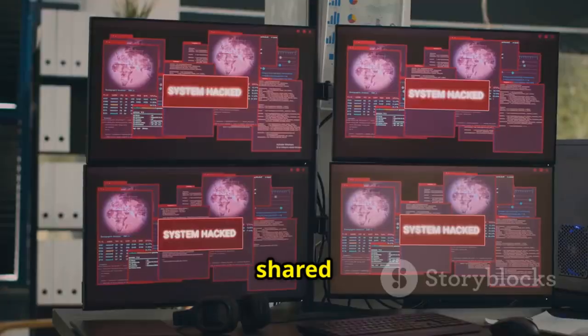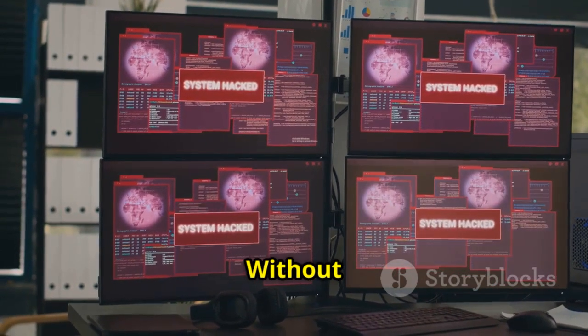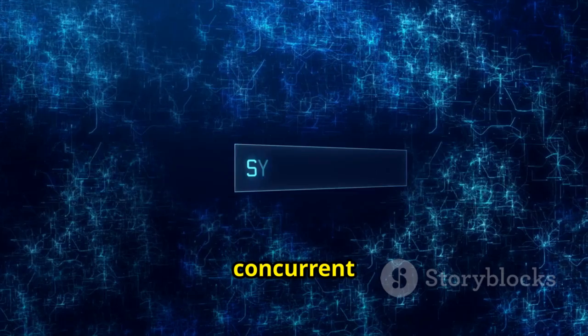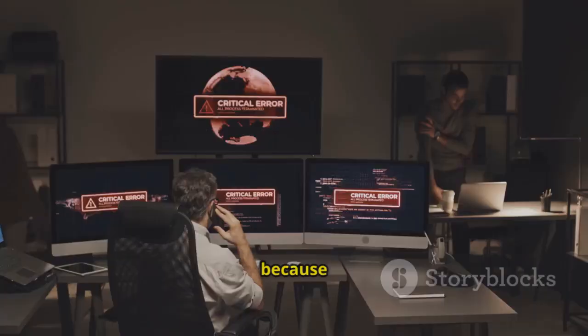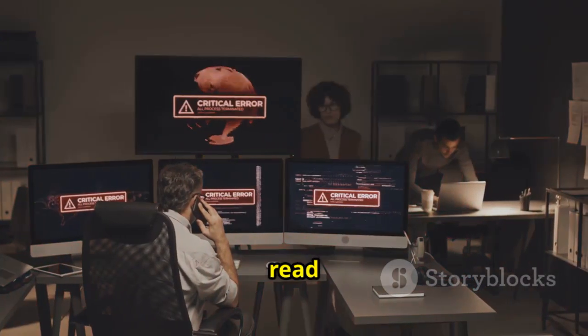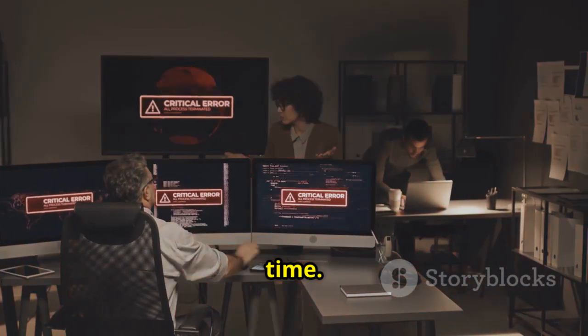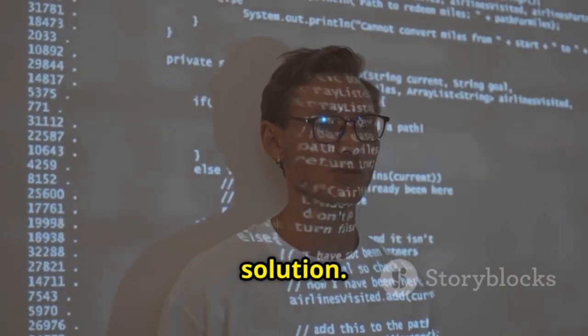Take this example. Imagine multiple instances of a Bash script need to update a shared counter stored in a file. Without proper synchronization, these concurrent updates could result in incorrect data because multiple processes might try to read and write to the file at the same time. The sem command provides an elegant solution.